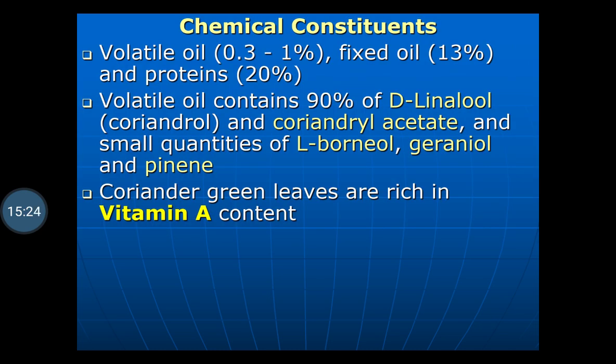Chemical constituent, it contains the volatile oil 0.3 to 1%. It contains fixed oil 13% and proteins 20%.